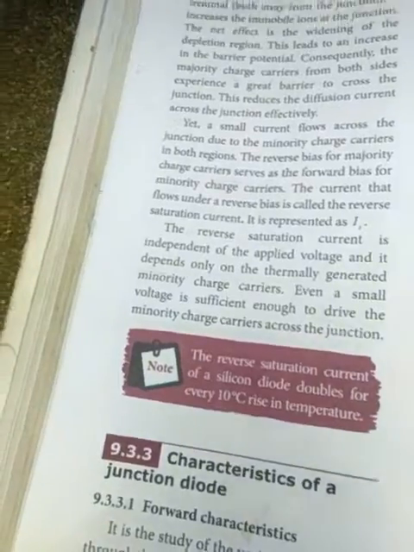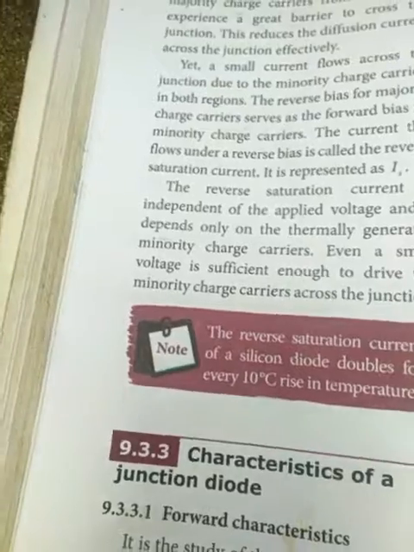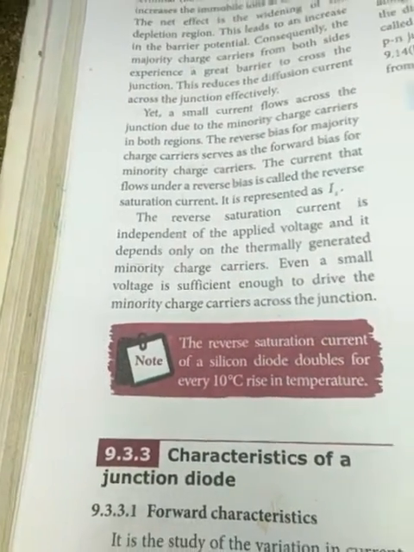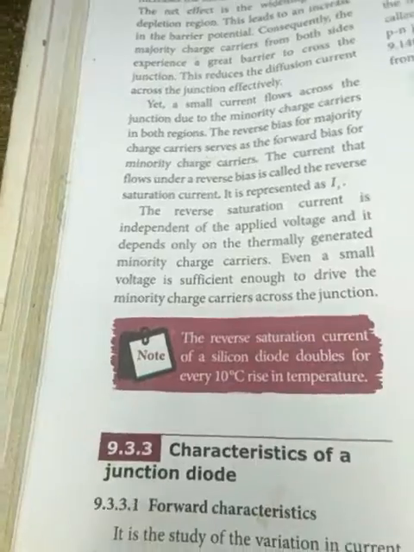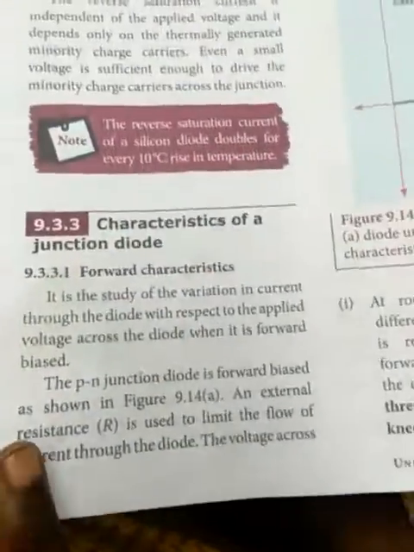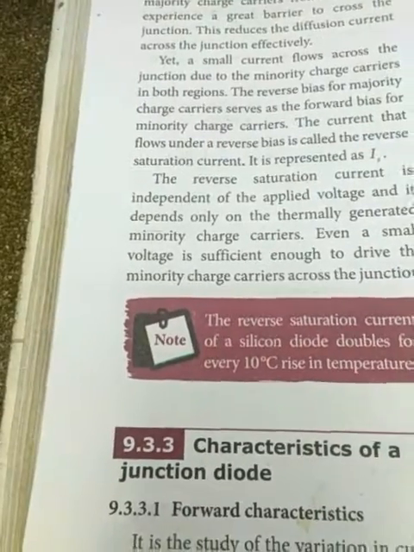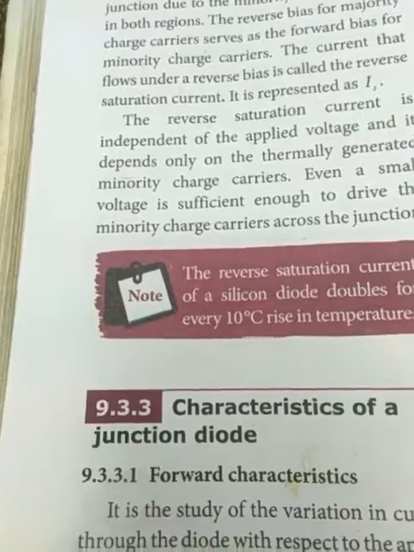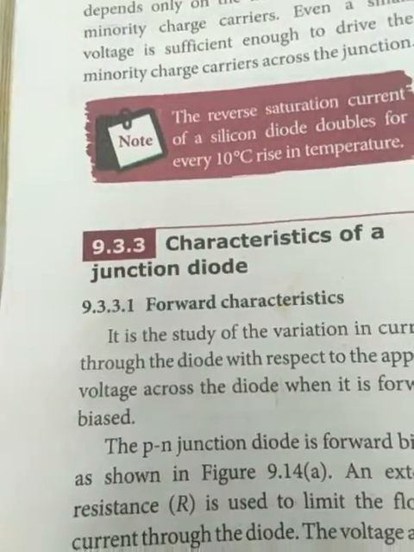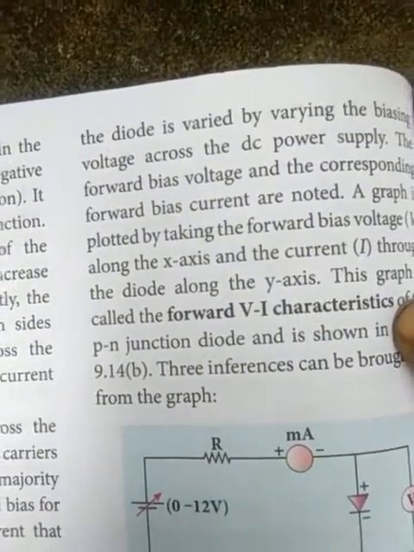Now the next one: characteristics of forward bias. First, the characteristics of the junction diode. Two we have to see: one is the forward characteristics, another is the reverse characteristics. Now let's see the forward junction diode. We take the PN junction diode in forward bias, and an external resistance R is used to limit the flow of current through the diode. The voltage across the diode is varied by varying the biasing voltage of the DC power supply.